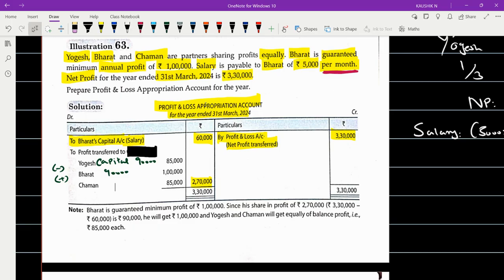Two times you have to write it. Deficiency met: one time it is met by Yogesh, one time it is met by Chaman. 5,000, 5,000, that comes to 1 lakh. And the last one, Chaman, less deficiency. That's perfect. But in all these three, you have not marked capital. It should be marked as Yogesh capital, Chaman's capital, Bharat's capital. That alone you take care of. Okay, fine. Apart from that, things are all good.